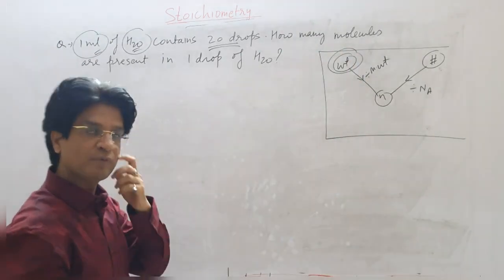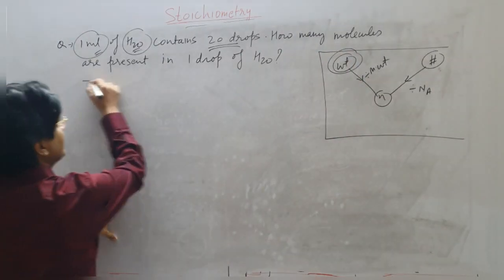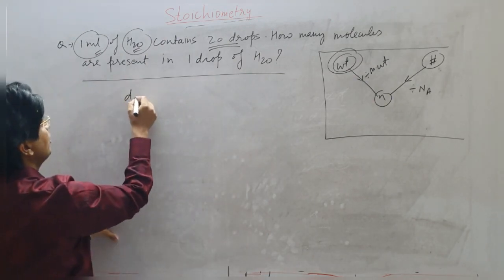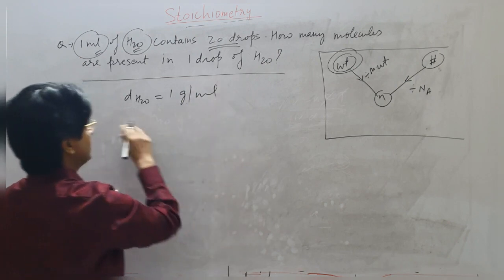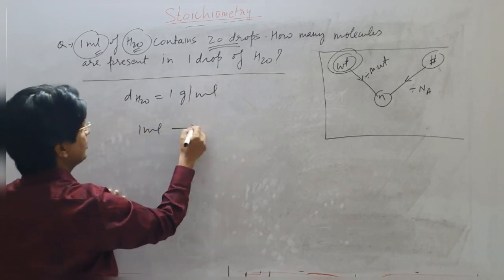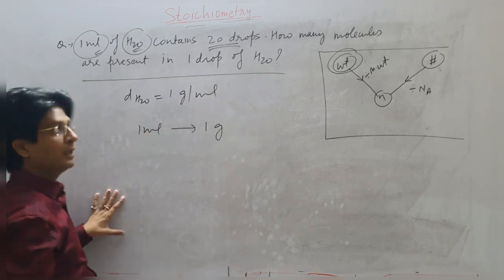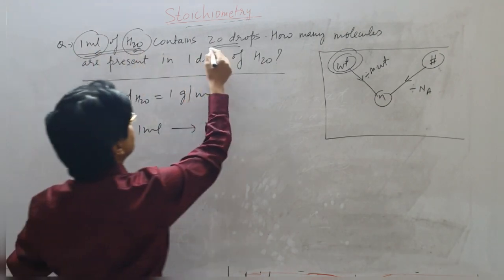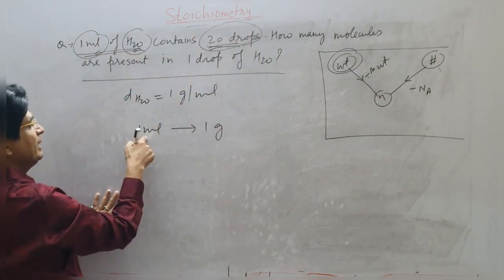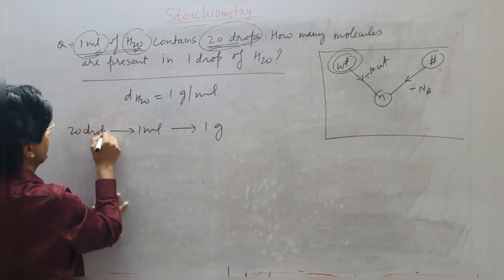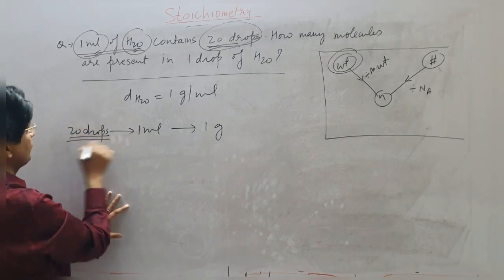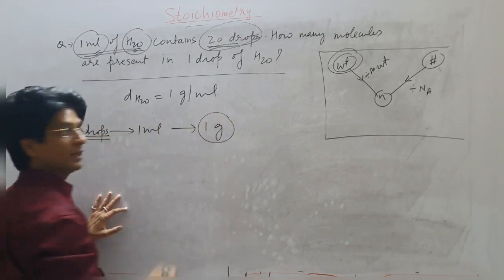We have done a question just before that. We know that the density of water is 1 gram per ml. So 1 ml weighs 1 gram. And 1 ml of H2O contains 20 drops, so the weight of 20 drops is also 1 gram.